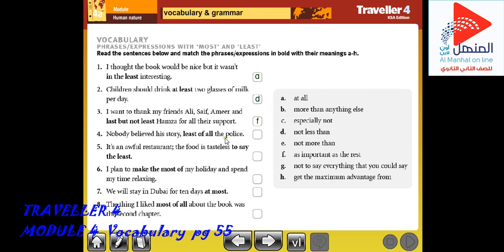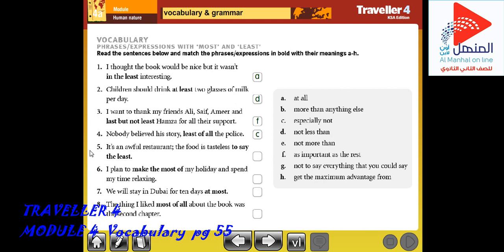"Least of all" means, yes, especially not. Excellent. So it means nobody believed his story, especially not the police. Excellent.